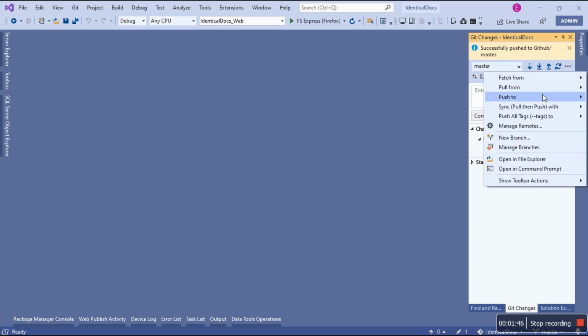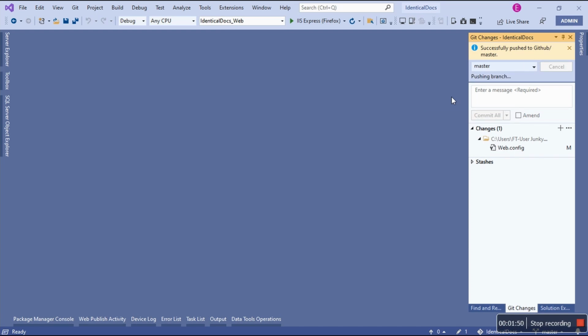Because when I switch between branches, I like to make sure that there are no unpushed commits. The series on version control is coming, where I do explain what on earth is happening right now, what this tab is all about, the Git changes, why there is a change right now, everything. Because I want to take a sneak peek into what I did, I'm just waiting for confirmation. Yes, it's a success. Good.